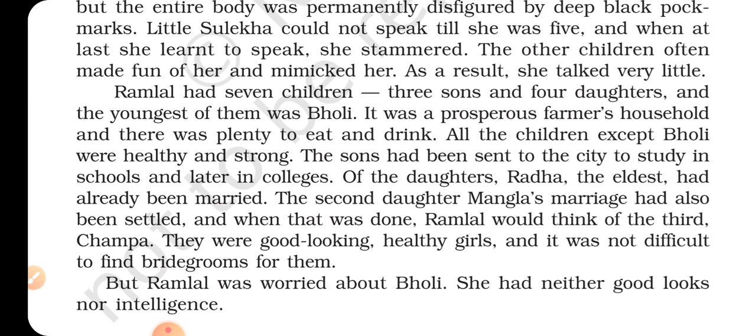There is no lack of food, so they all have enough, sufficient food. And because of that, his children were healthy and strong. Except whom? Except Bholi. His sons were sent to the city to study. He sent his sons to the city for study at the school and colleges too.